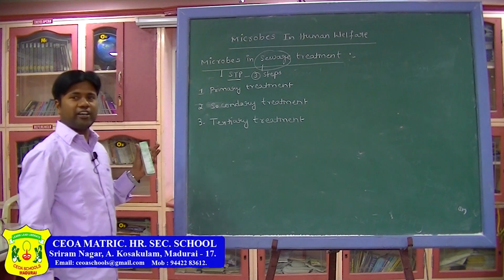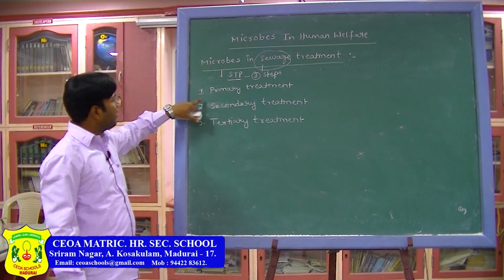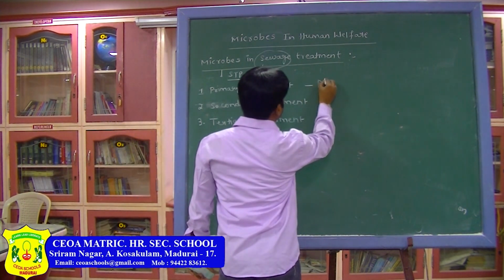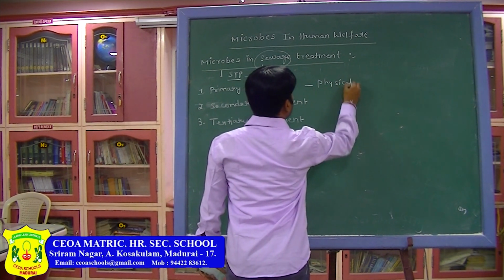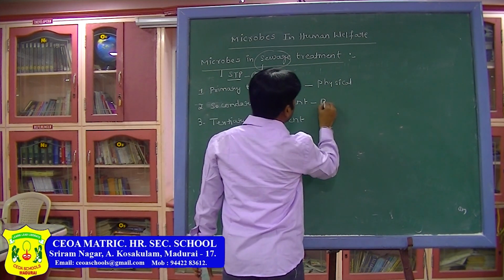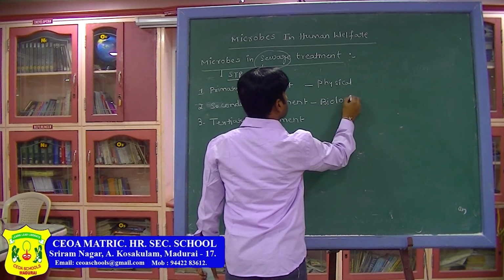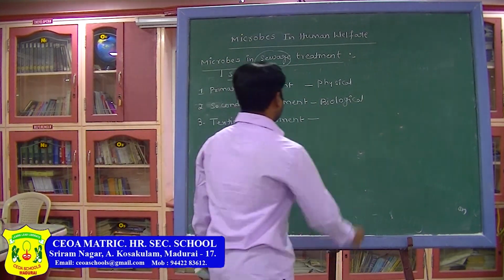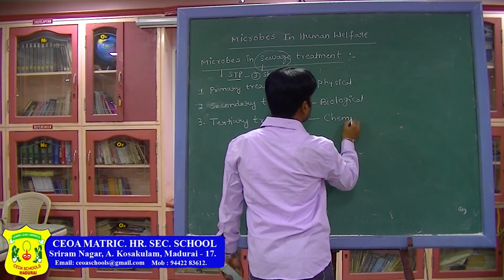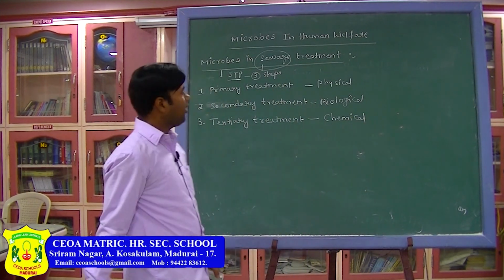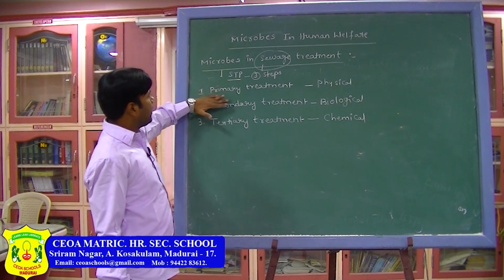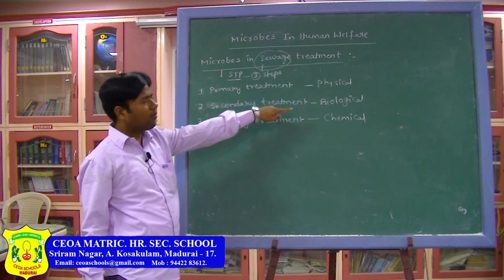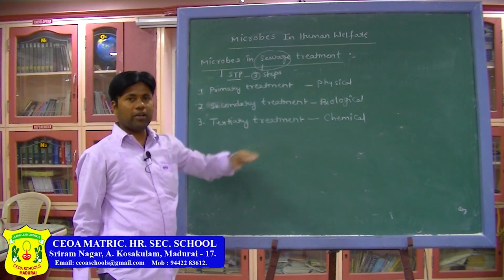How many steps are involved in the sewage water treatment plant? There are 3: primary, secondary, tertiary. Primary treatment is also called a physical process. Secondary treatment is also called a biological process. Then tertiary treatment is a chemical process. So, you need to remember: in primary treatment, a physical process is going on. Secondary treatment, biological process. Tertiary treatment, chemical process.